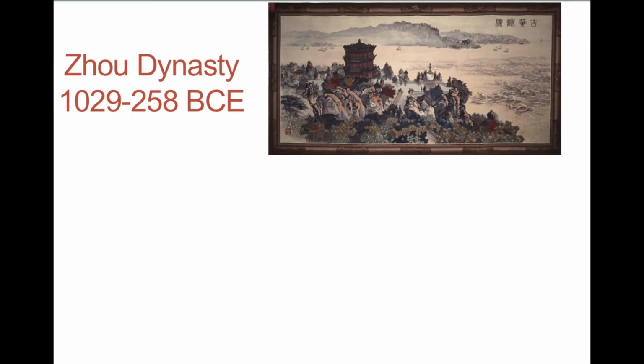Okay, so finally now we're here. We're in the Zhou Dynasty. Notice the date, 1029, which is very similar to the other dates when classical civilizations start. This is true about Greece. This is eventually true about Rome. And we also see this in the Indus Valley. The Zhou Dynasty is really where we see Chinese culture begin to take off. Understand that the mandate of heaven is seen with Wu Wang taking over from the Shang Dynasty. The Shang Dynasty is seen as inefficient, ineffective, and so Wu Wang takes over as the first Zhou emperor.